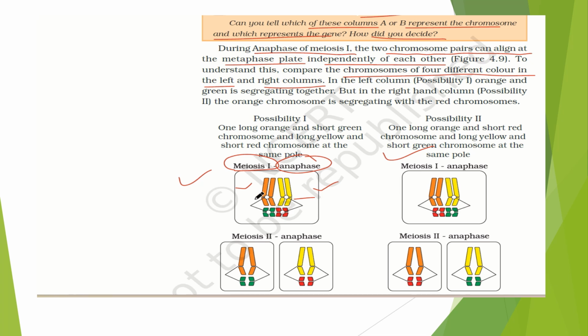In the left, the colors are one long orange, one short green, one long yellow, and one short red chromosome. Whereas in the right one, possibility 2, this can also happen: one long orange and one short red, and one long yellow and one short green. So this is the possibility.